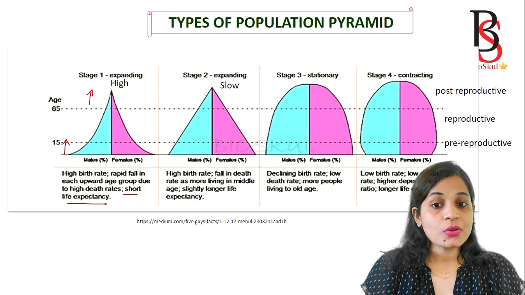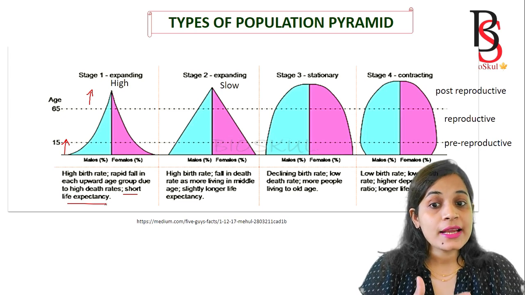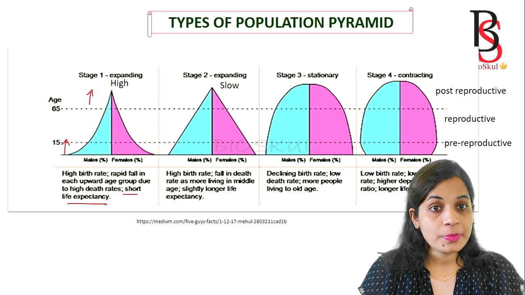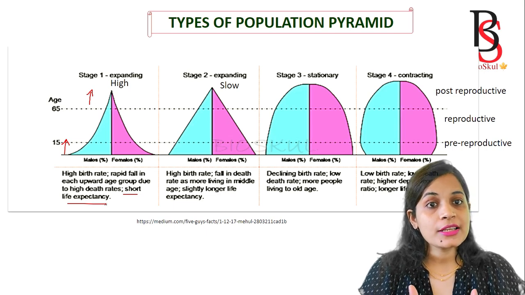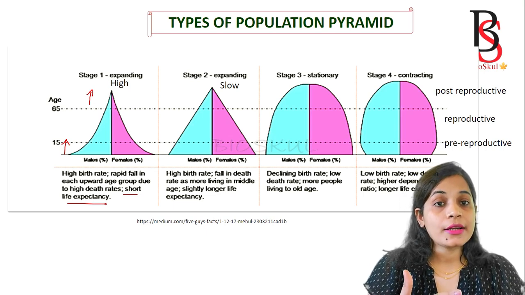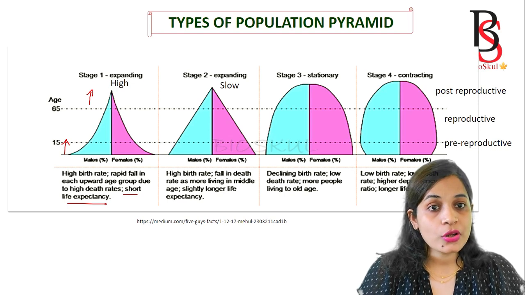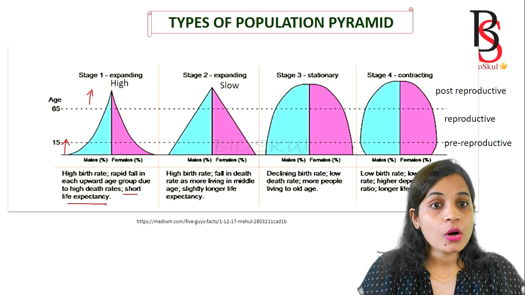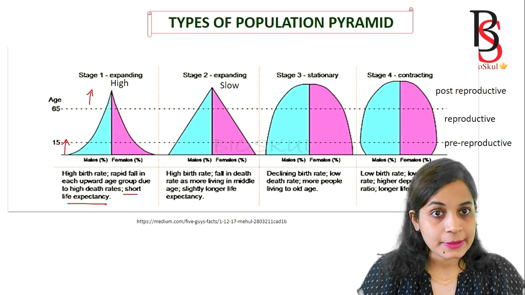So in the expanding stage 1 pyramid, the rate of birth is higher as well as the rate of death, and that leads to very short life expectancy.